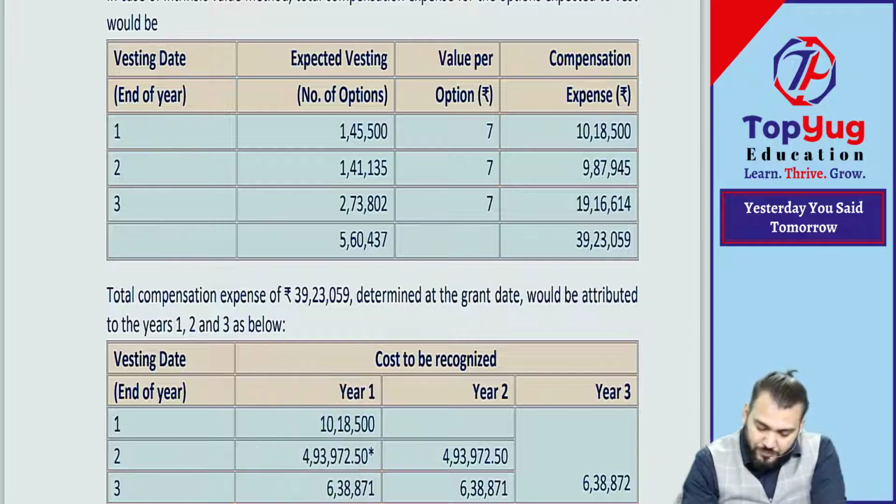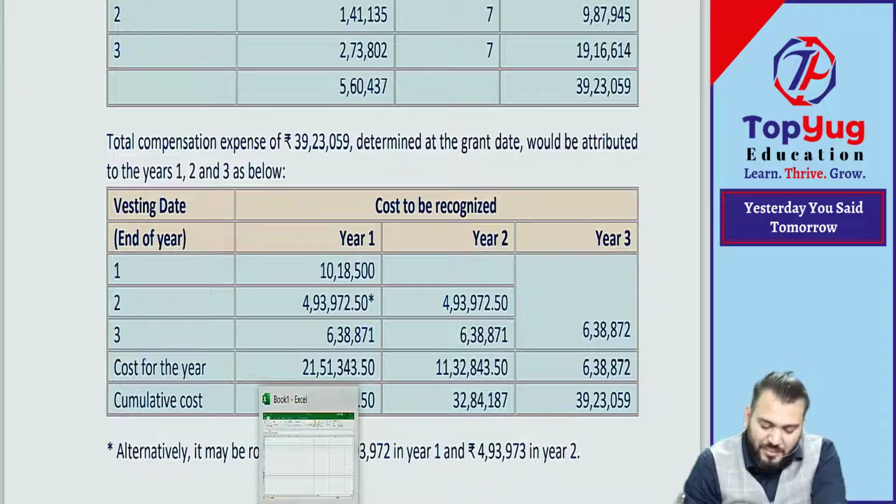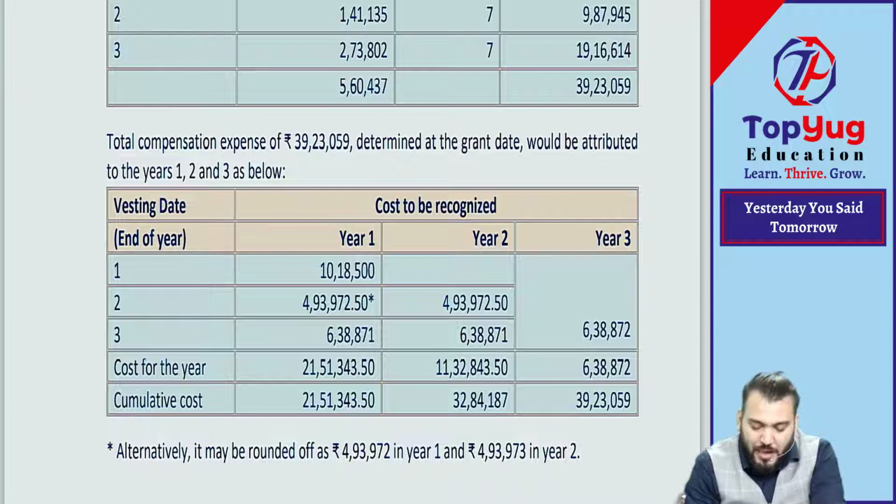What have they done? Okay, they have used decimals. Fine. I have ignored that, but approximately the same answer is coming. Okay. Understood? So they have not done rounding off.